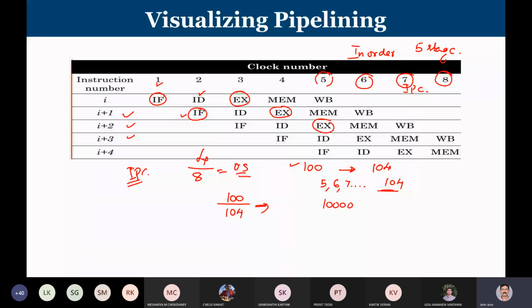Similarly, let us consider 10,000 or 1 lakh instructions. Because of the initial 5 cycle delay, that is overhead. So whatever you do using an in-order pipeline, the denominator would always be larger than the numerator. So the IPC value will always be less than or equal to 1. If it is an infinitely large number of instructions, then the IPC value tends to 1.